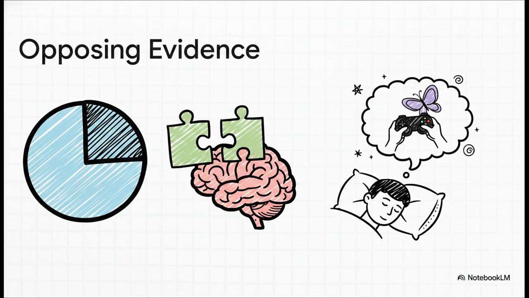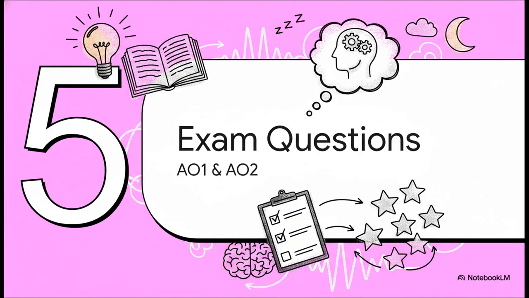Secondly, think about lucid dreaming. If dreams are entirely random and totally out of our control, lucid dreaming, where people are actually aware they're dreaming and can control the story, simply shouldn't be possible. Let's move to part 5 and see how this builds into nailing exam questions, AO1 and AO2.